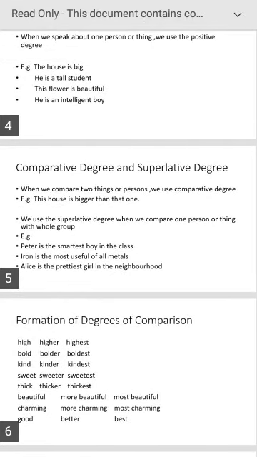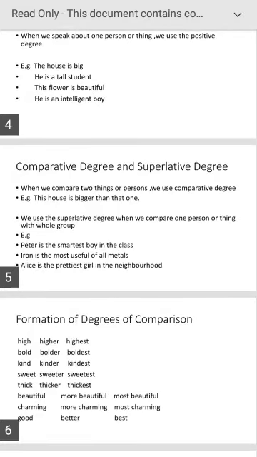Next, superlative degree is used to compare one person, one place, or one thing with a group.